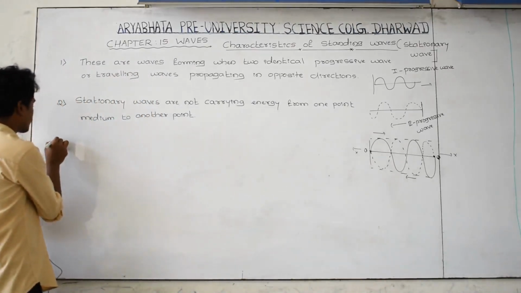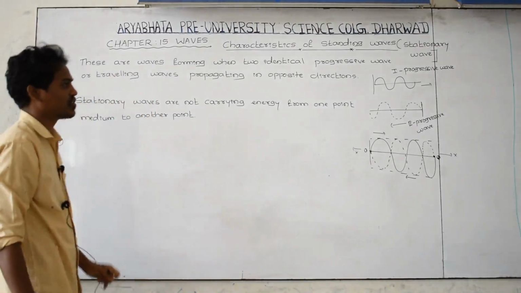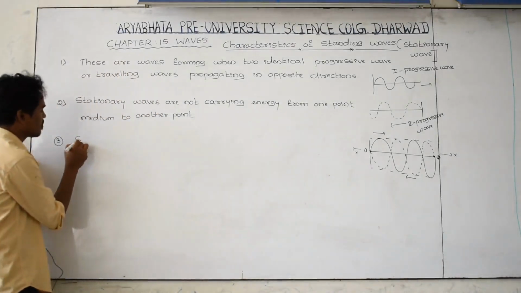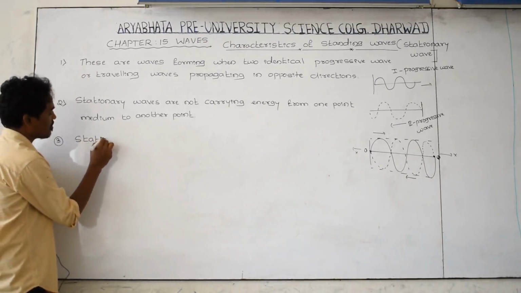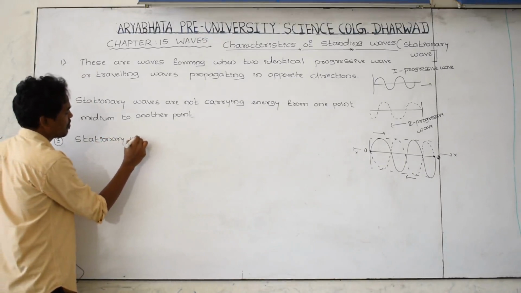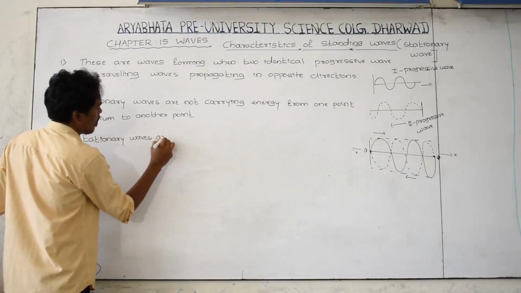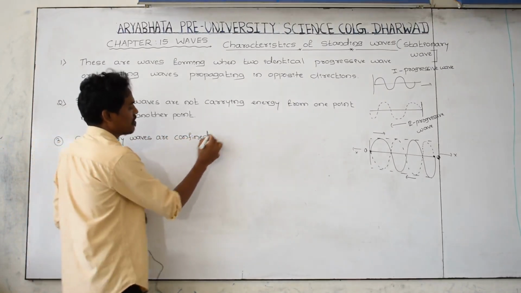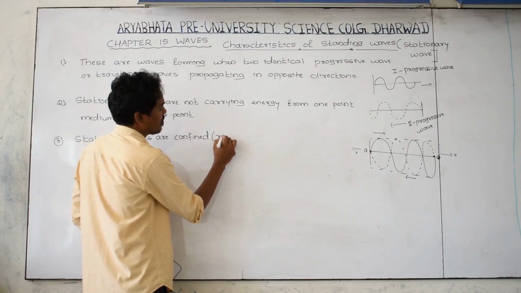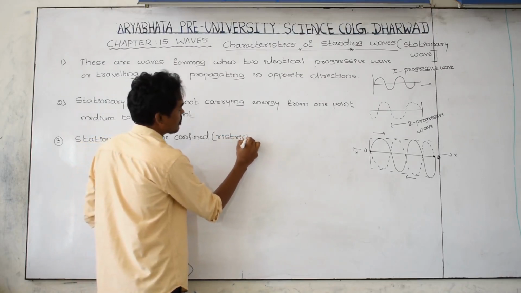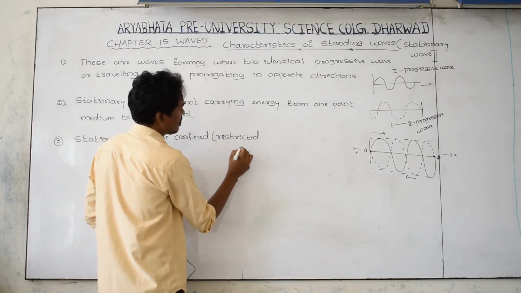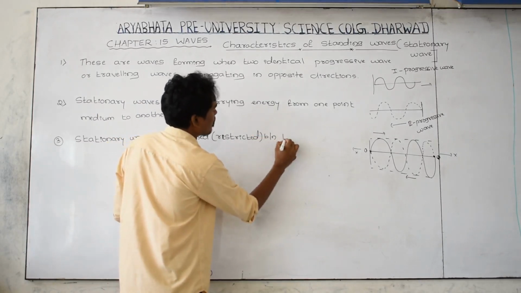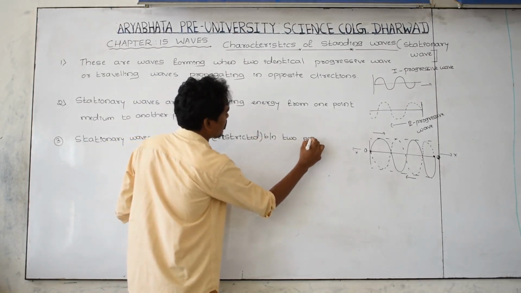Now the third important characteristic of the stationary wave: stationary waves are restricted, or confined, between two points of the medium.